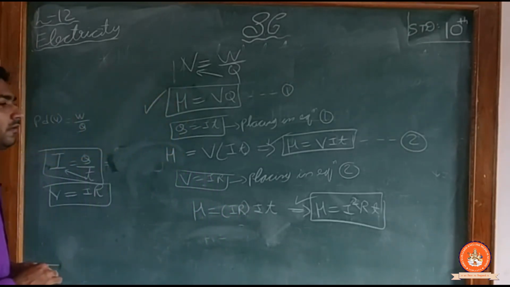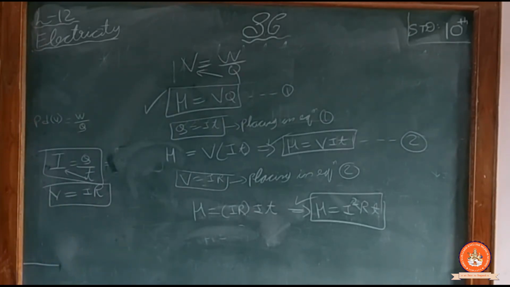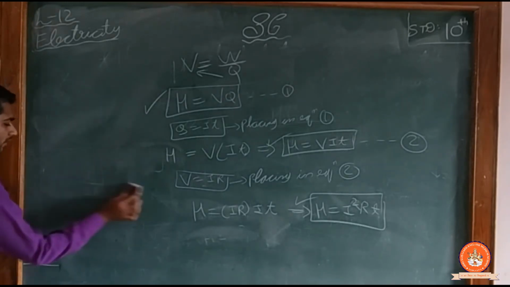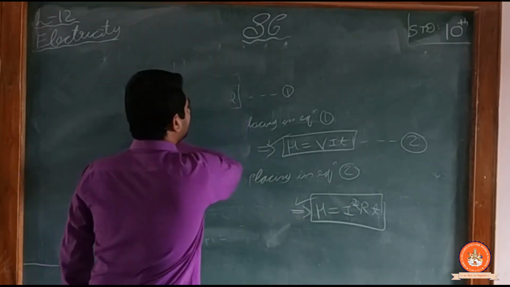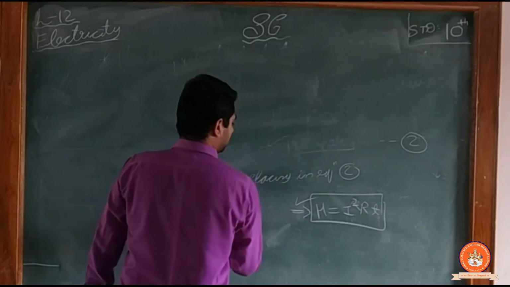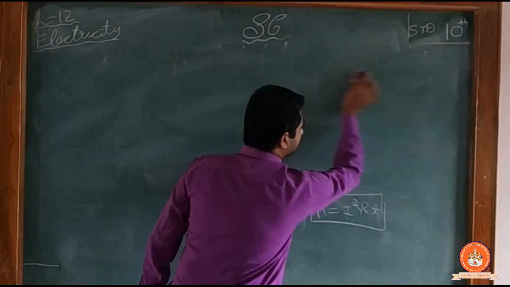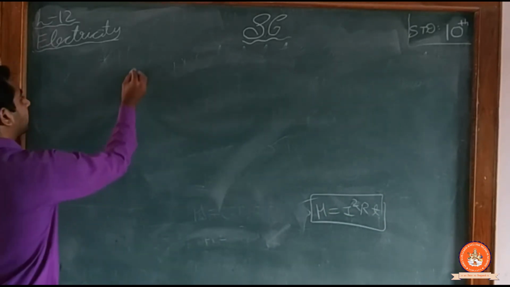Now coming on to our next point, that is Joule law of heating effect. So first of all write this. What is Joule law of heating? There is a new topic. You have to understand one formula, and according to that formula we describe the Joule law.